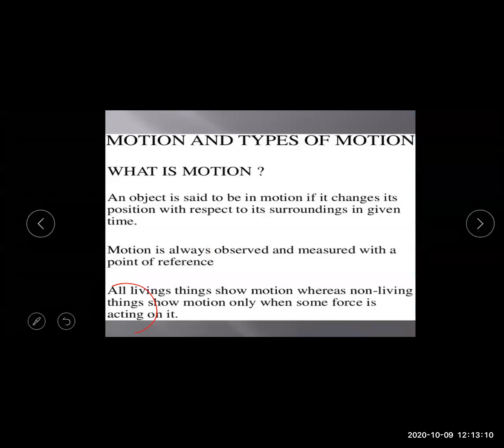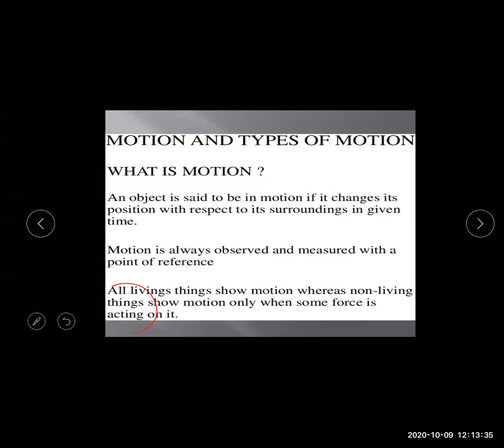So let's see what is motion and types of motion. An object is said to be in motion if it changes its position with respect to the surroundings in a given time. When the object moves, it moves in a certain time; it takes some time to move.